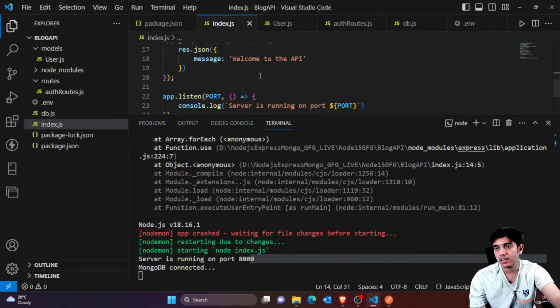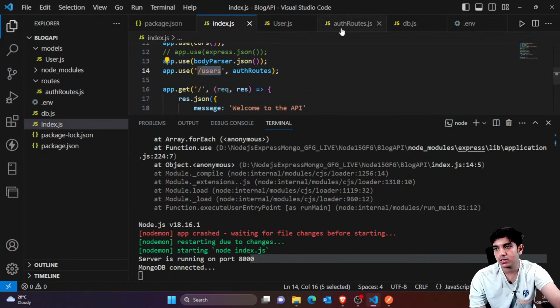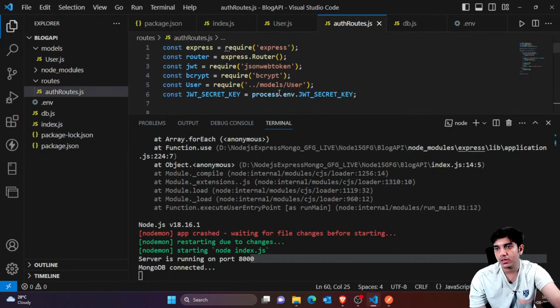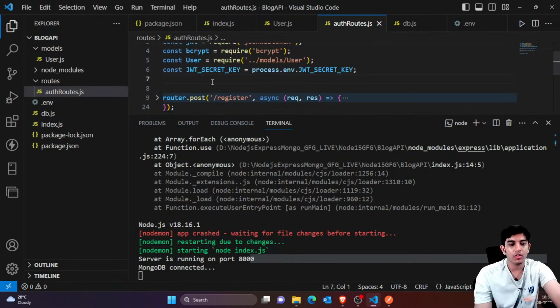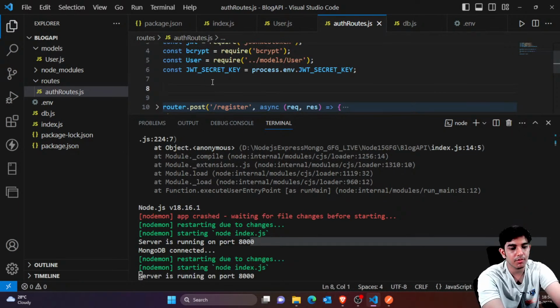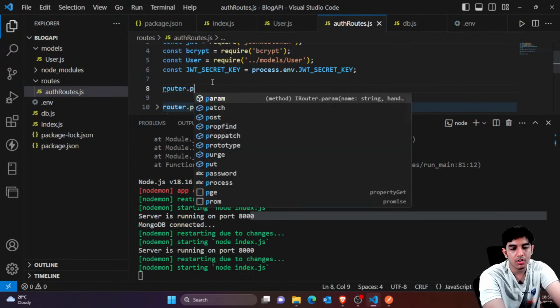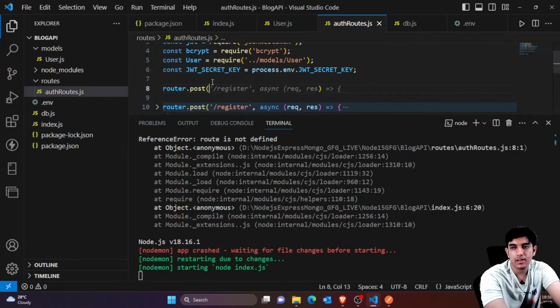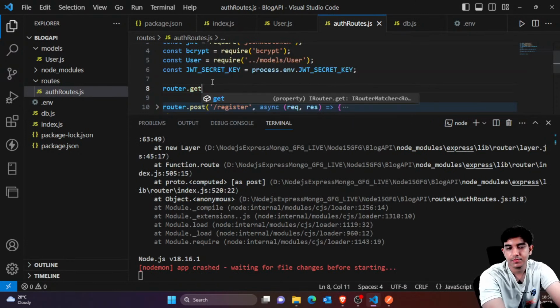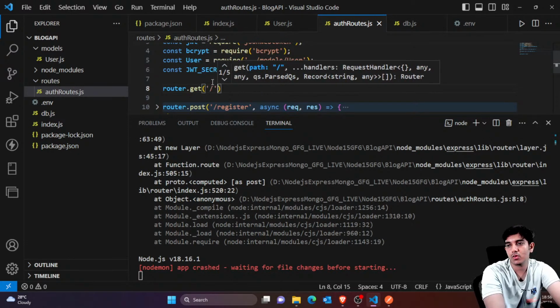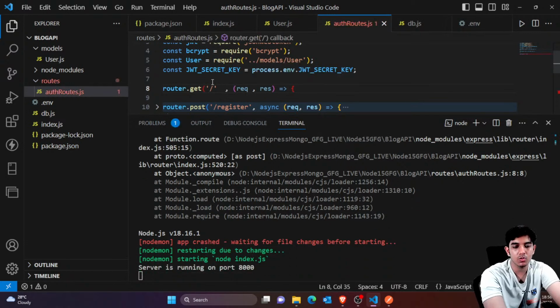Let's see what's the exact mistake. So slash users. Okay, so here you haven't defined the slash route. So for testing, I would define a router.post, I'm sorry, router.get. I'm just creating a test route here so that we can test the users.